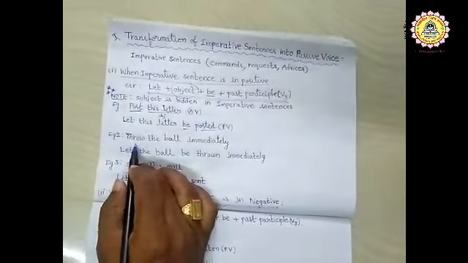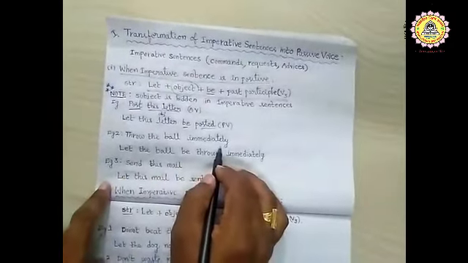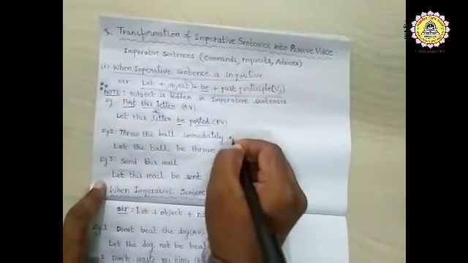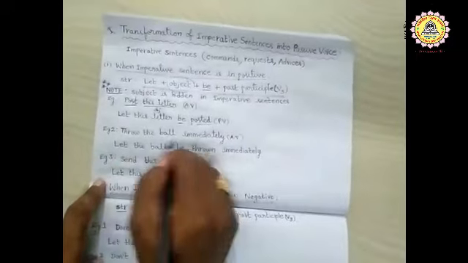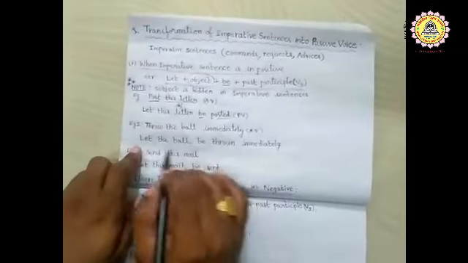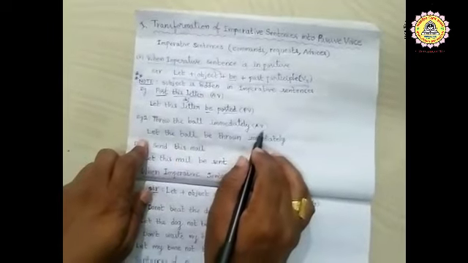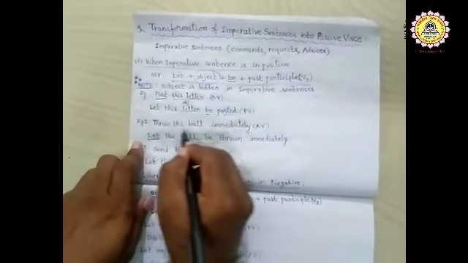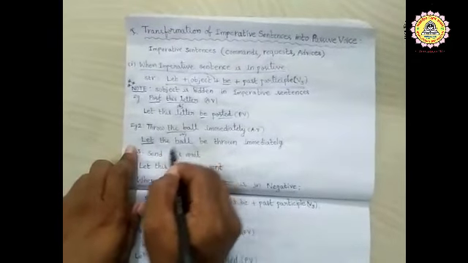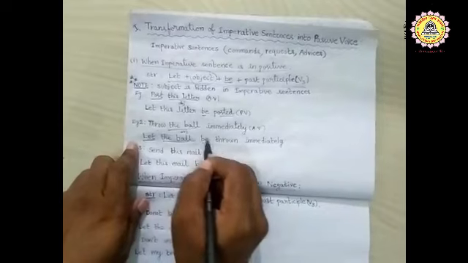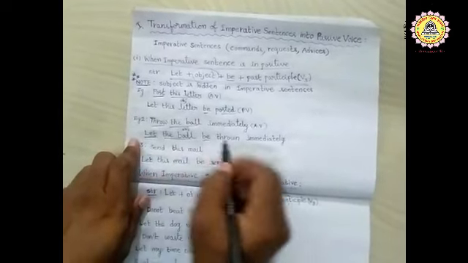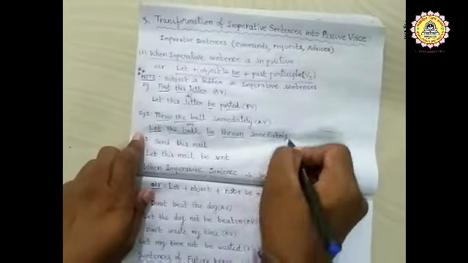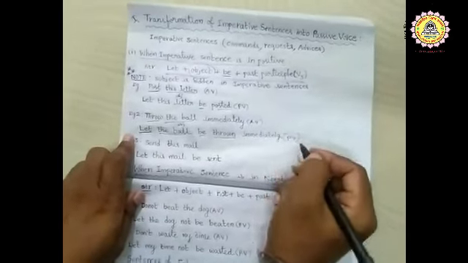Example 2. Throw the ball immediately. It is in active voice. Let us see how to transform it into passive. Let we have taken. The ball is the object here. So the ball we have taken, be, and past participle of throw is thrown. So the answer is let the ball be thrown immediately. This is in passive voice.